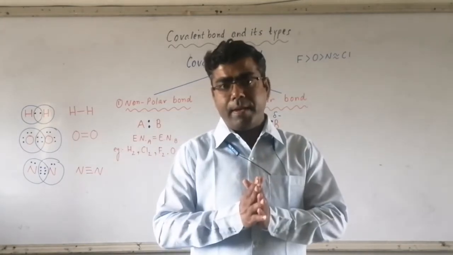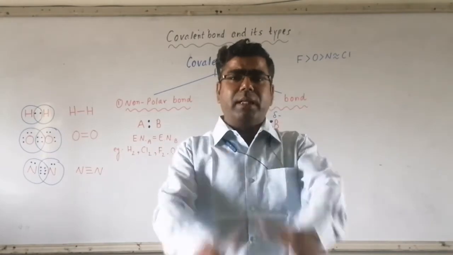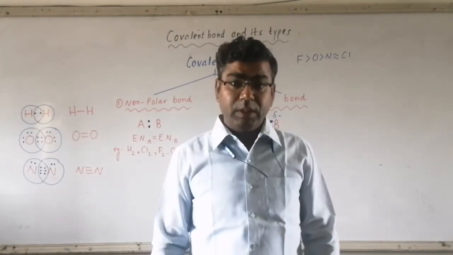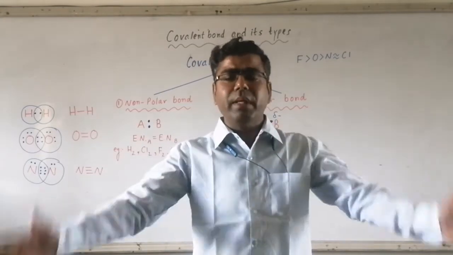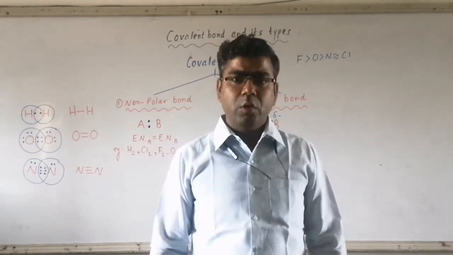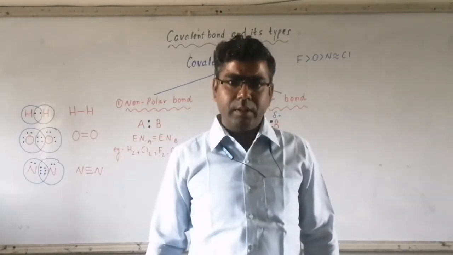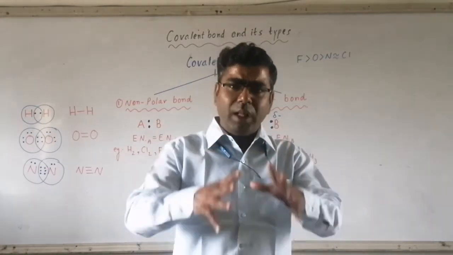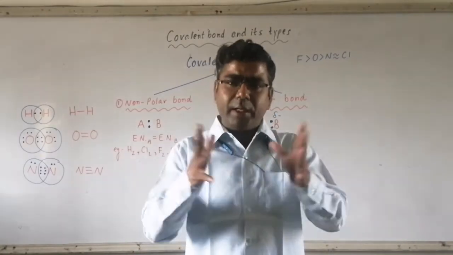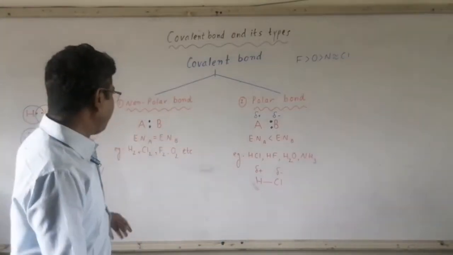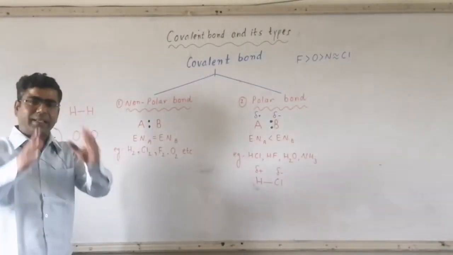Now, if a molecule involves the same type of atoms, then their electronegativity will be similar. Or two different atoms with the same electronegativity, then there will be equal sharing of the electrons between the two atoms, or you can say the shared pair of electrons will remain in between the two atoms, exactly at the middle.